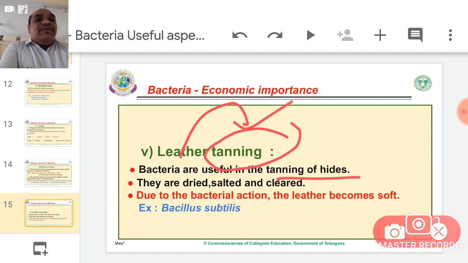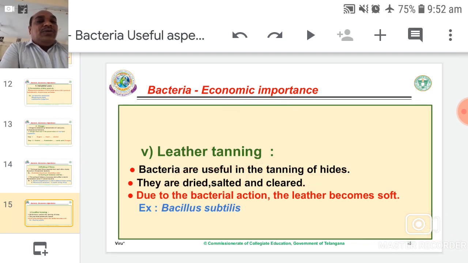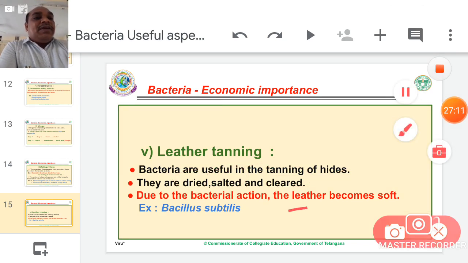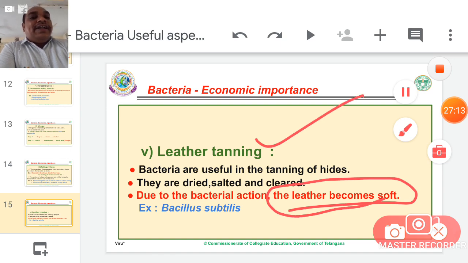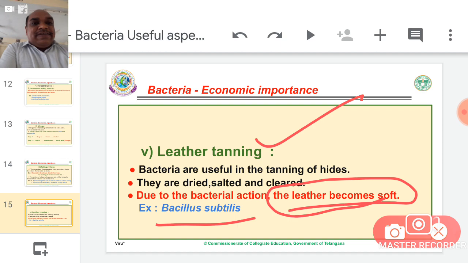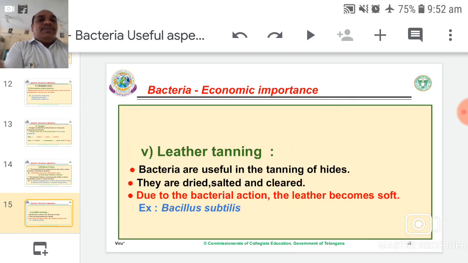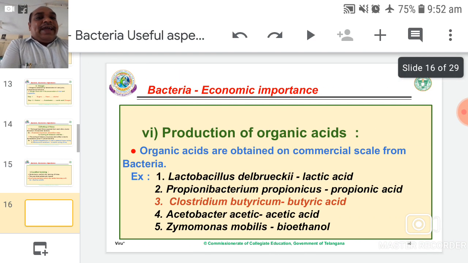In the tanning of hides, they are dried, salted and cleared. So the leather may be dried, then salted and cleared. Due to the bacterial action, the leather becomes soft. That is called tanning. Bacillus subtilis. Popular leather industries are there at Agra, Uttar Pradesh state. In those industries, they use Bacillus subtilis for the softness of leathers. That process is called tanning.